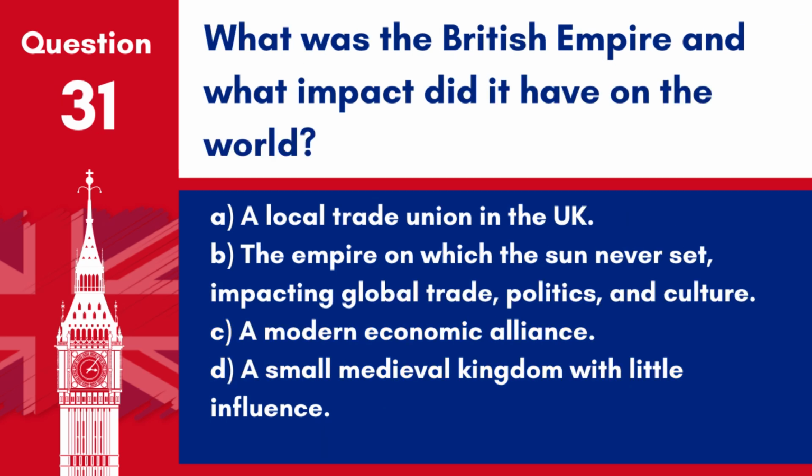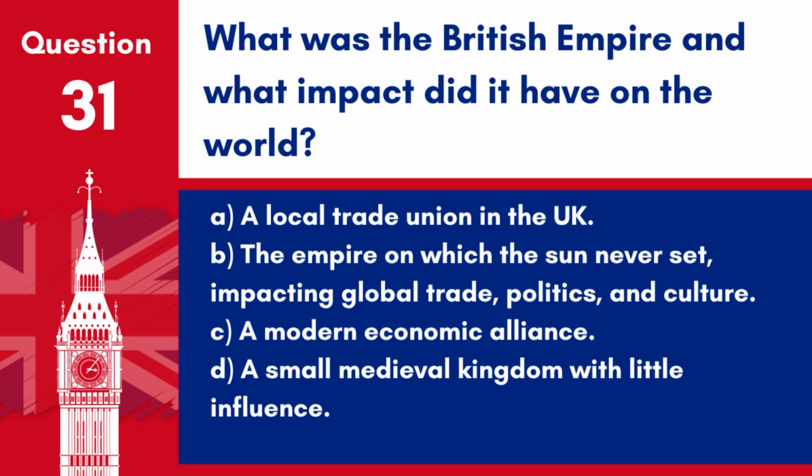Question 31. What was the British Empire and what impact did it have on the world? A. A local trade union in the UK. B. The empire on which the sun never set, impacting global trade, politics, and culture. C. A modern economic alliance.